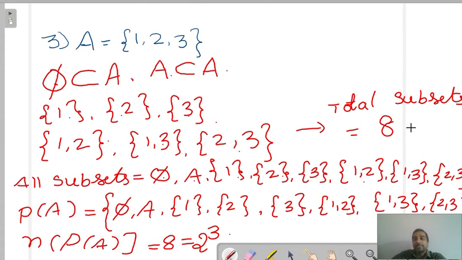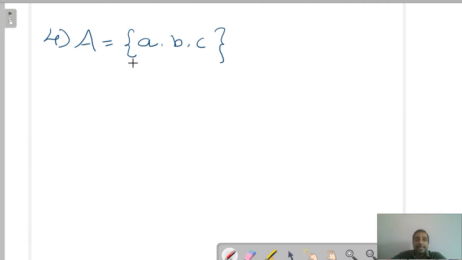Okay. Now see this. Every time, whatever the number of elements in the power set, I am writing it in terms of 2. Why are we writing that? Let us see with this example, A = {a, b, c}. First, you tell what we should write. Yes, exactly.